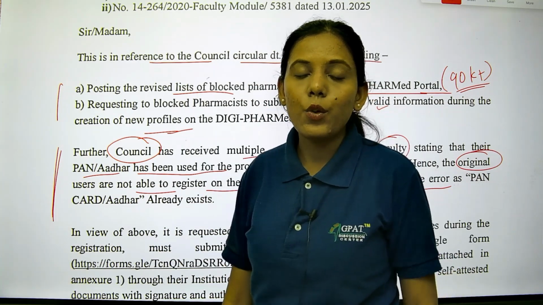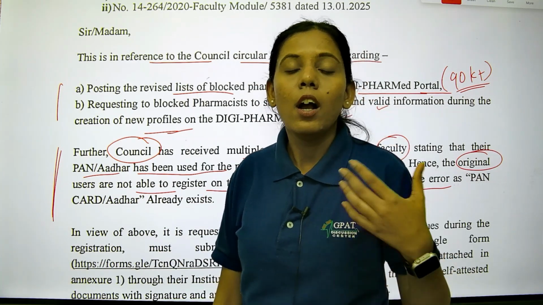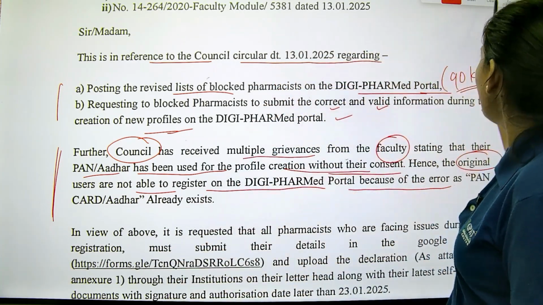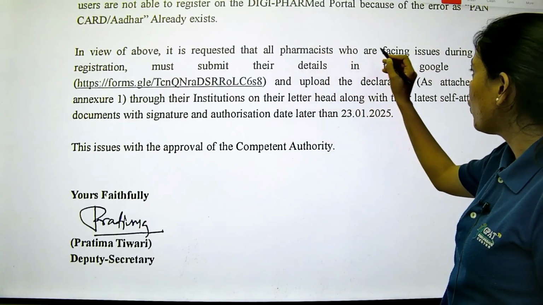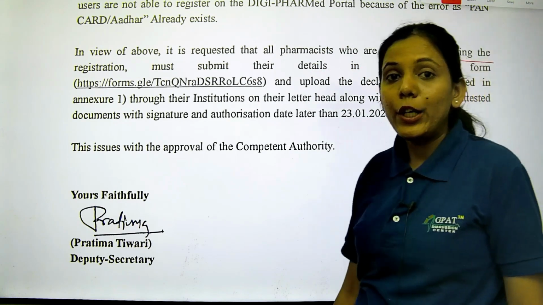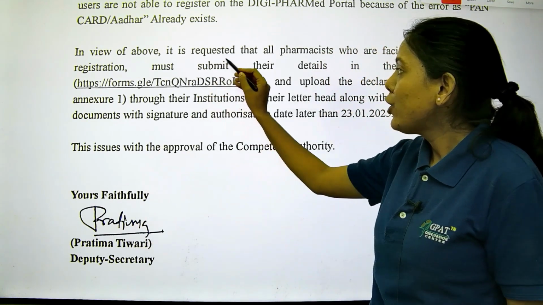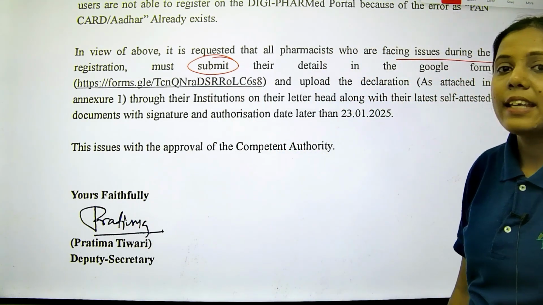Now what is the solution? PCI has come up with a notification, and the notification requests that all pharmacists who are facing issues during their registration should submit their details in the Google form.